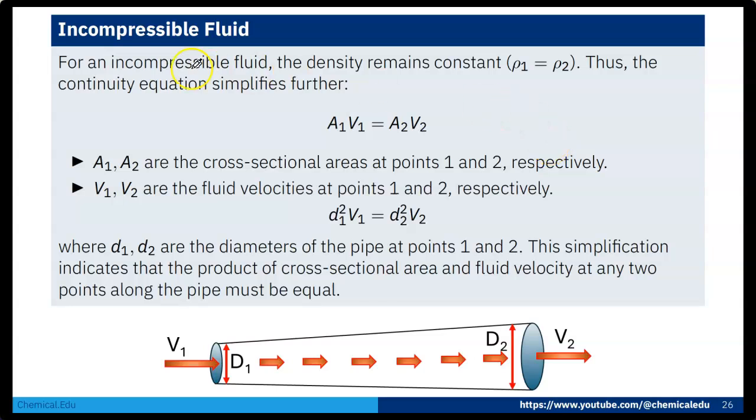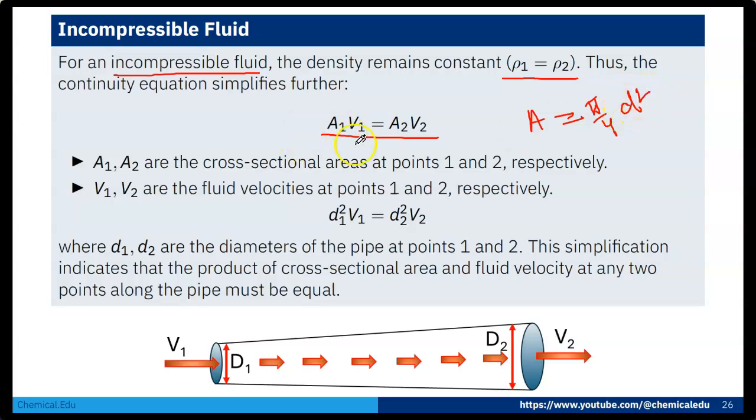Now if we consider that the fluid is incompressible, the density remains constant. So rho 1 is equal to rho 2, and we can write the continuity equation as A1 V1 equals A2 V2. Now we know A is the cross sectional area, that is pi by 4 d square.